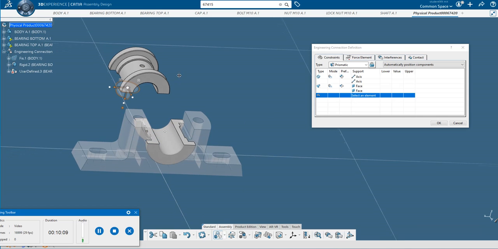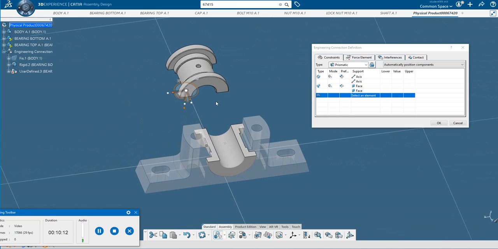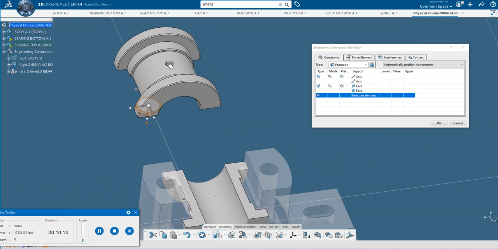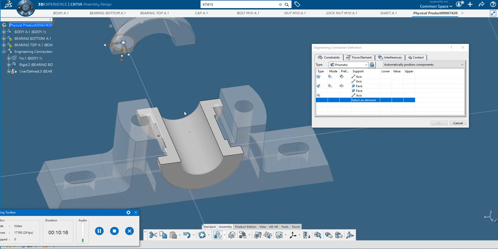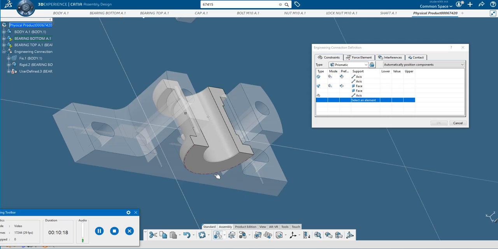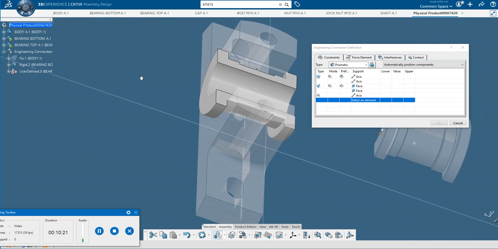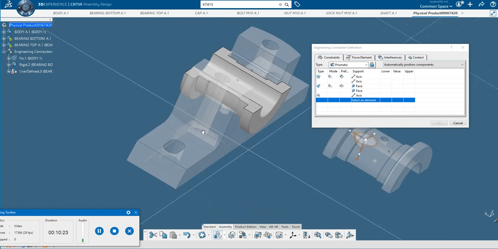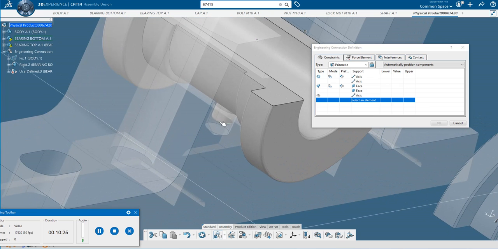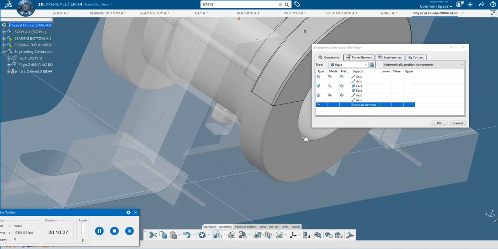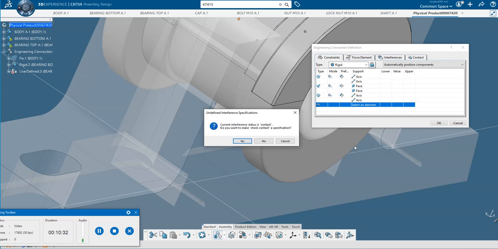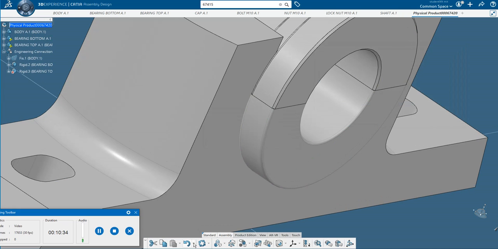Next, I will select the axis of one with the axis of this. Now you see here automatically it has turned to rigid. Click OK, here click yes, then update. So here you can see rigid, that is 3.